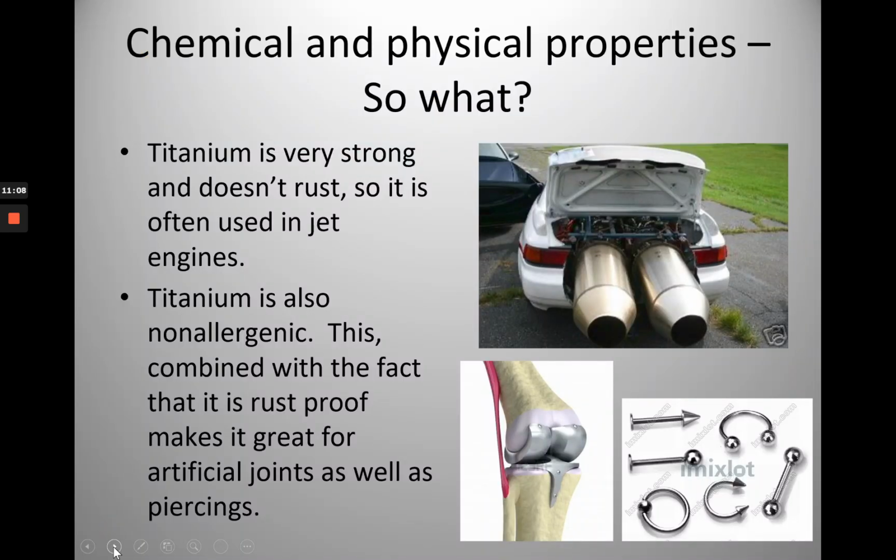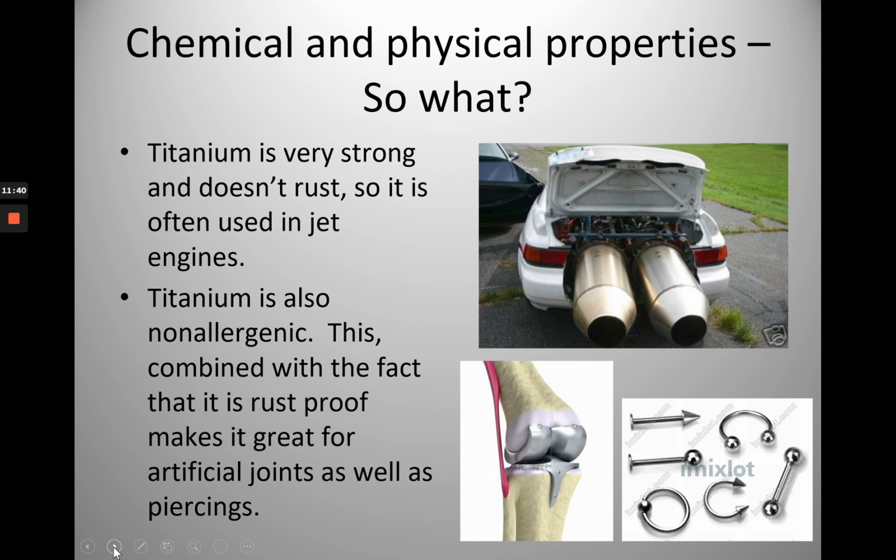So why do we need to worry about chemical and physical properties? Why do scientists even care? Well, it helps us to make some really important decisions. For example, titanium is a very strong metal, and it doesn't rust, so it is often used in jet engines. Definitely wouldn't be something we would want to use in our car. It's very expensive, but when we need something that's strong and doesn't rust, the best bet would be to use titanium, certainly acceptable for a jet engine.